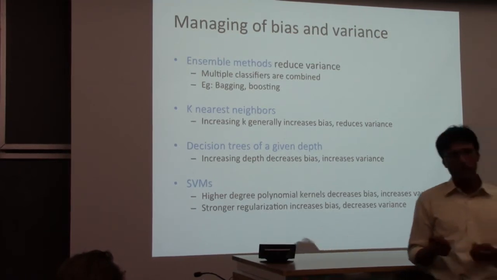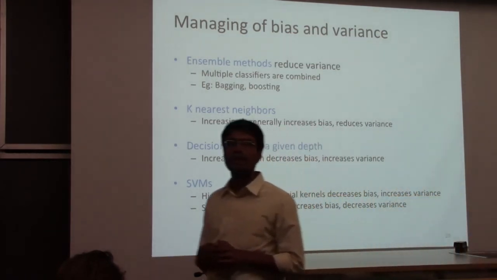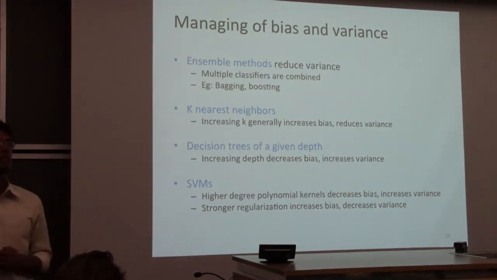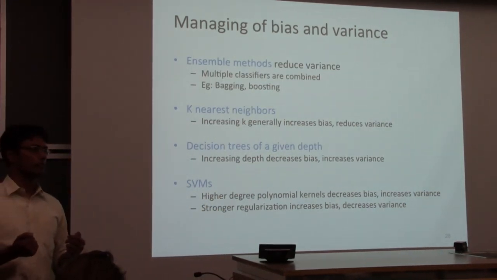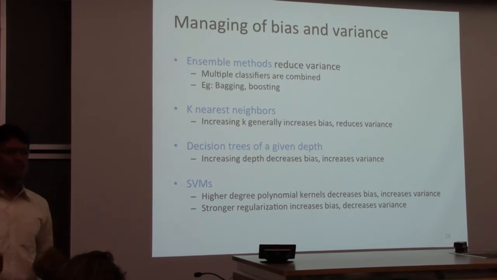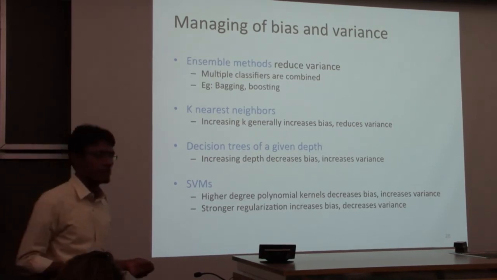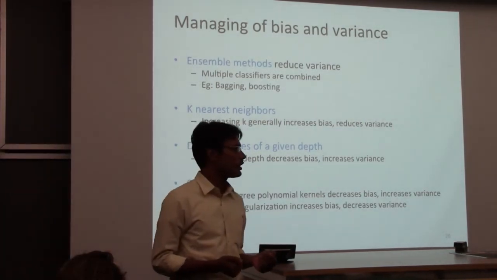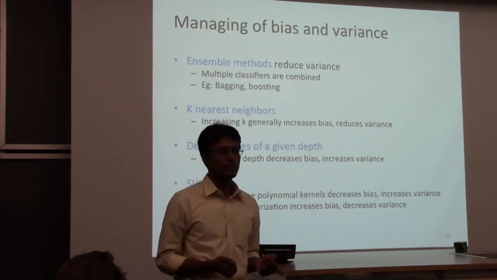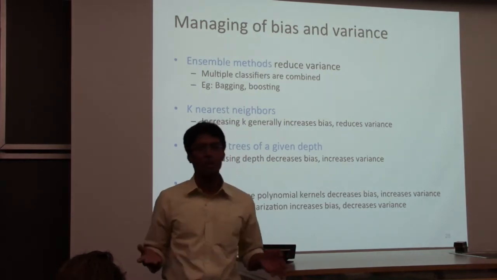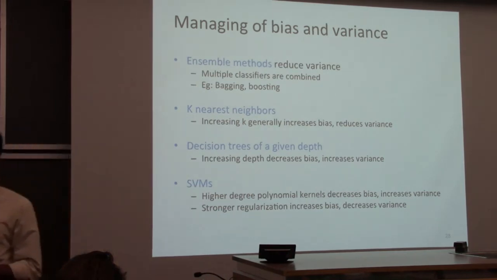For example, in the limit, if your tree is a single node, which always says plus, very low variance, it will always say plus. It's the same function every time. But it's got a rather high bias because it's probably going to be wrong most of the time, or a significant amount of the time.